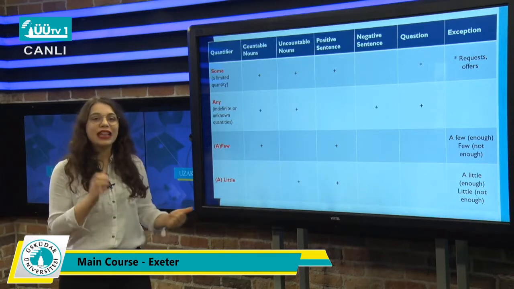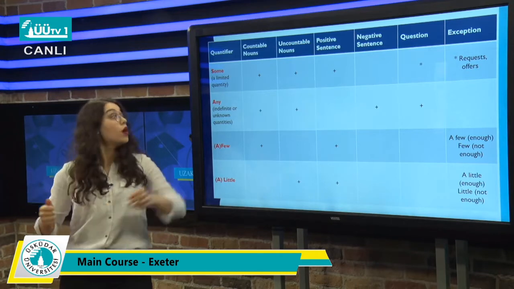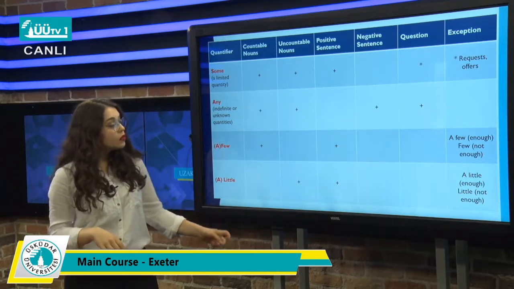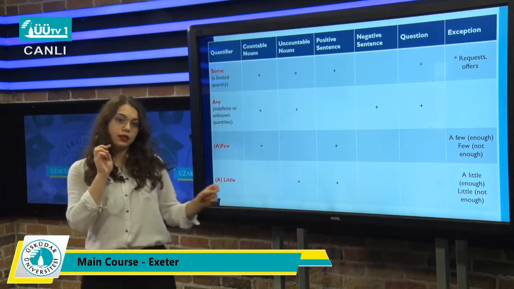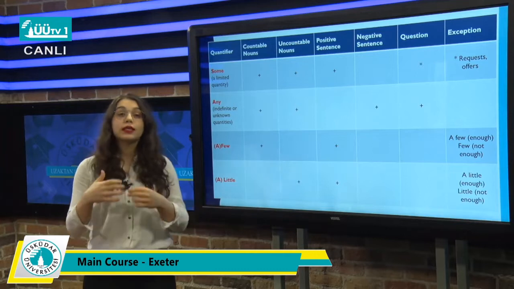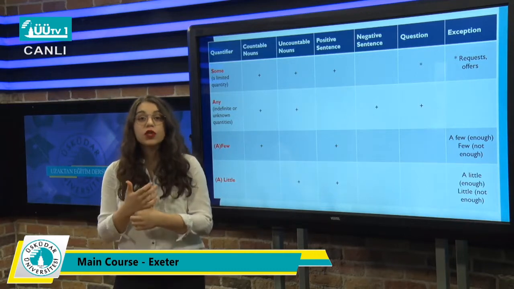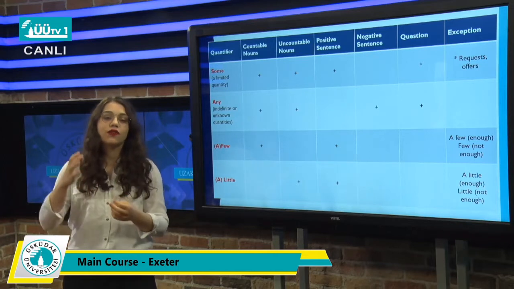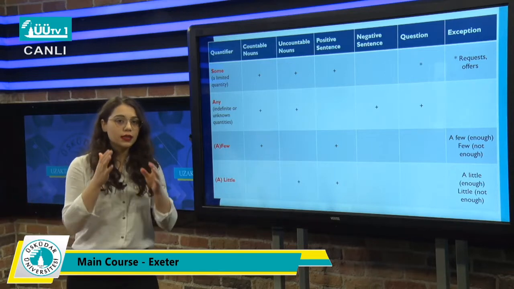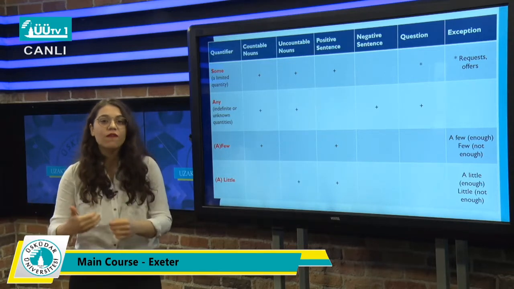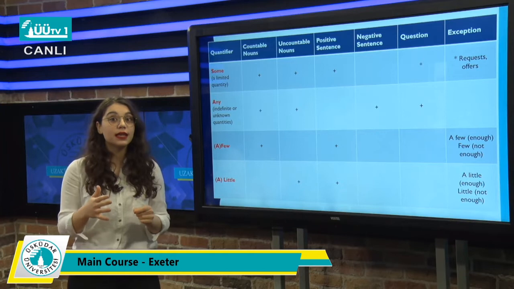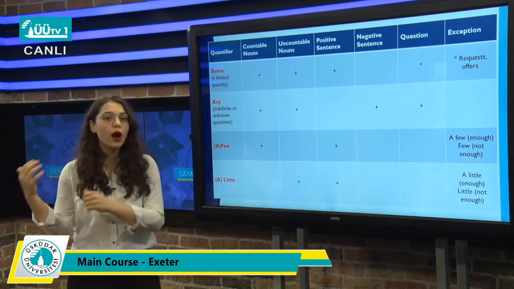And the other one, a little. We use a little or little only with uncountable nouns, only uncountable nouns, and we use them again in positive sentences. The difference between a little and little, again, is the same as with a few. So we use a little with something that is enough, but we use little with something that is not enough. For example, I have a little milk left, so I can make a cake. It tells us that the milk that is left is enough for making a cake. But if we say that I have little milk left, it says that it's not enough to make a cake. So I have to go out and buy some.